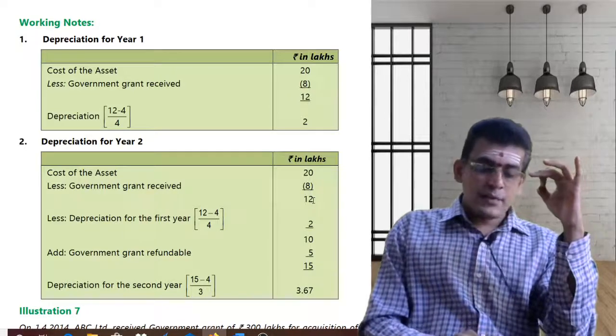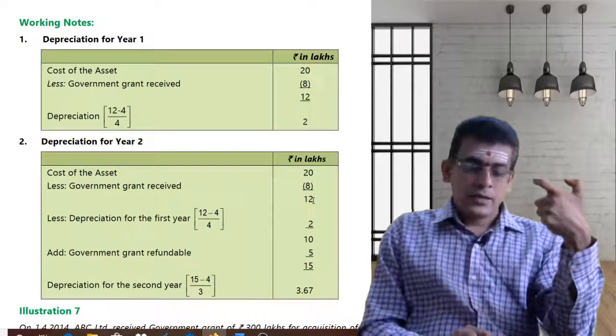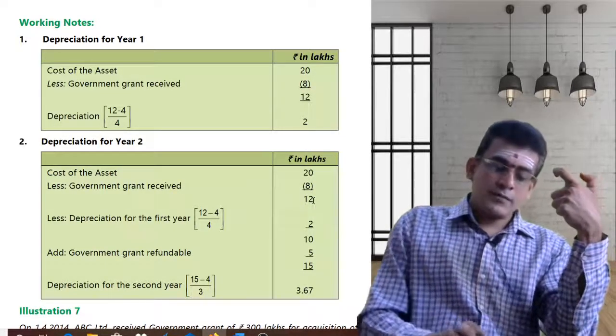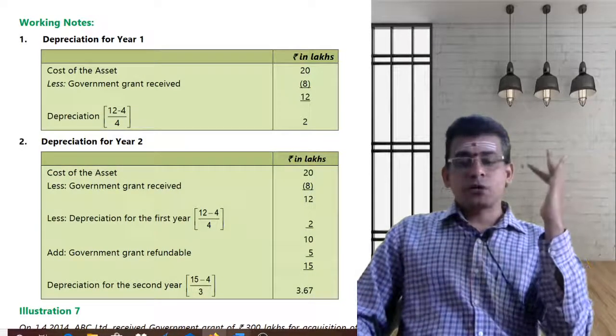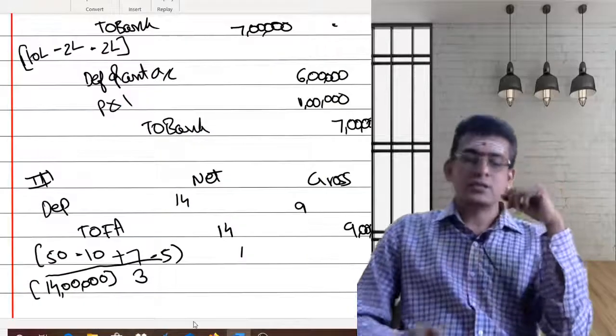Of the first year you had taken a depreciation of 2, total cost is 10. Now you are adding this with 5, which is nothing but the grant refund. So 15 lakhs is the value on which you are supposed to take the depreciation for the next year. Same line if I consider here.